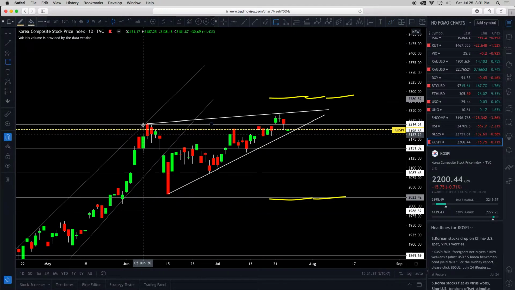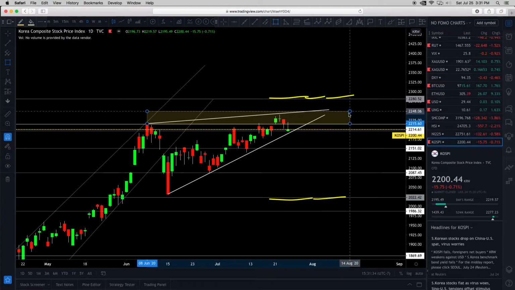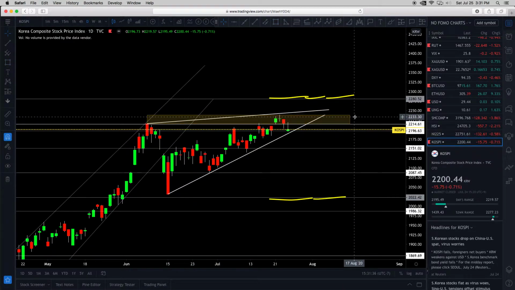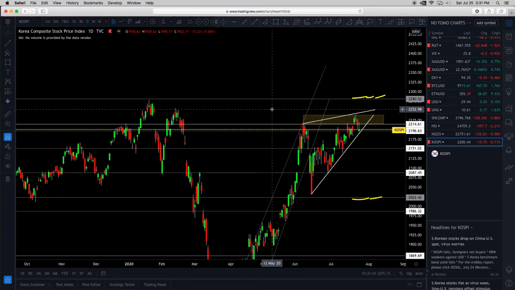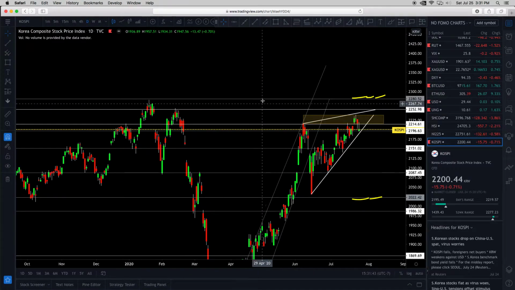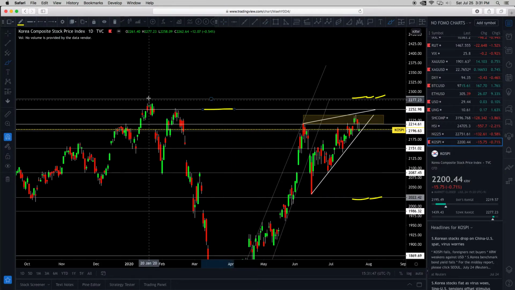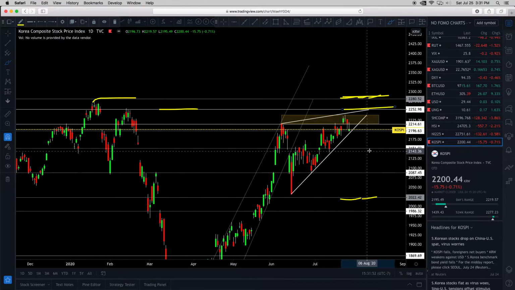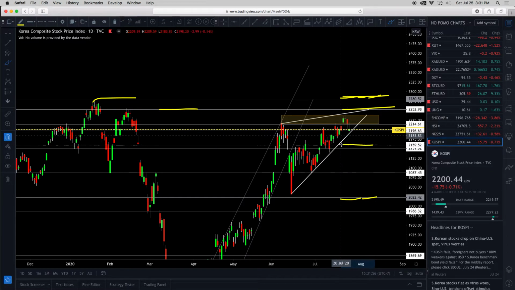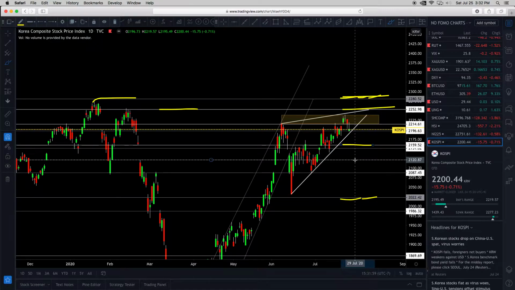Let's mark it up here. That's the resistance zone of 2233. If you look left, these are the previous targets. Resistance 1, 2252. Resistance 2, 2268, which is this one. So these are the two levels up here. Downside targets, where we want to go, 2159 and 2120. This one's way down there. That's probably not as important, so we could erase that one.